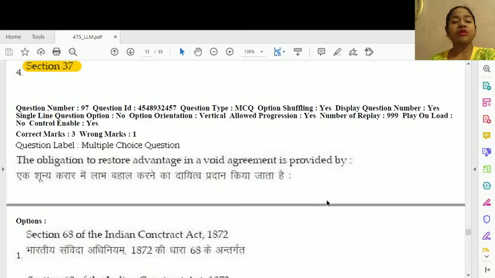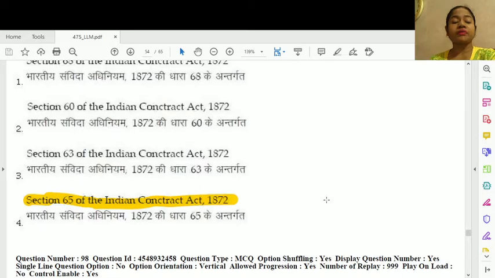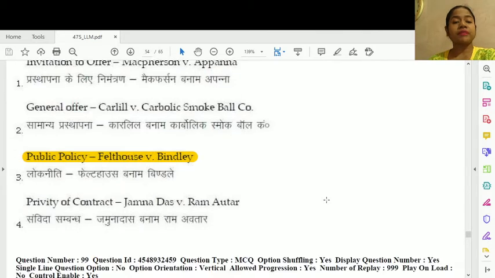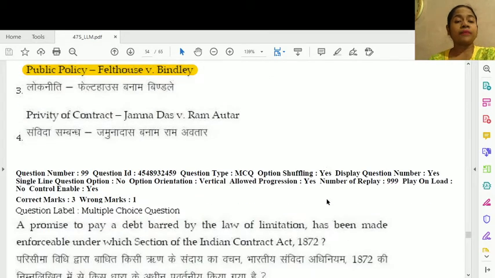Question number 97. The obligation to restore advantage in a void agreement is provided under option number 4, section 65 of the Indian Contract Act. Question number 98. Which of the following is not correctly matched? This is public policy, Feldhaus versus Bindley. This is not correct.